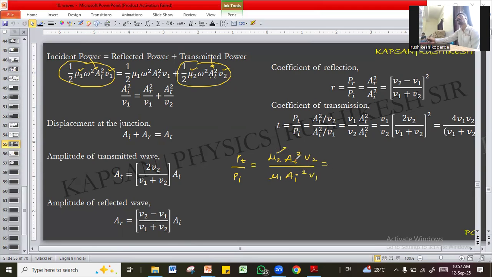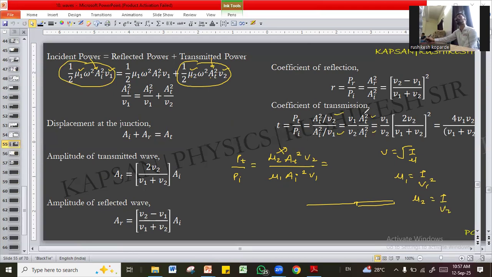Now you can replace this mu. V is equal to what? Under root T by mu. So mu is equal to what? T by V square. No need to say T1, T2. Both these strings are in series, so tension has to be same. So mu1 is T by V1 square. Mu2 is T by V2 square. If you do that, you will get this.